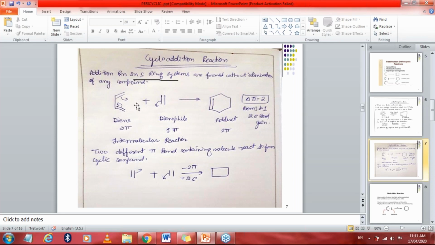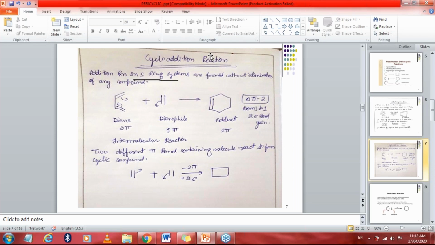Here, this is the starting material, our butadiene structure. So this is butadiene. This particular reactant we will name a diene, while this one, CH2 double bond CH2, we will name a dienophile. And the product which will be formed is named an adduct. This is termed an adduct in the case of cycloaddition reactions.